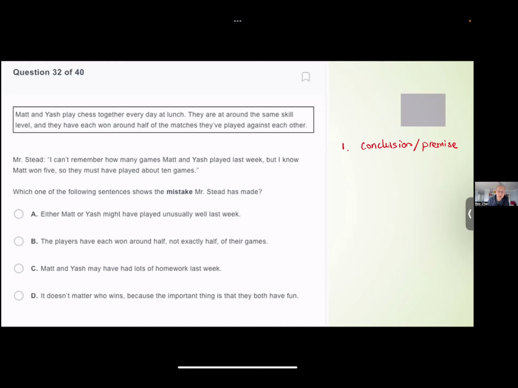So if we look at this question, Matt and Yash play chess together every day at lunch. They are at the same skill level, so they play roughly equally, right? When they played each other, they won around half of the games. Yeah, because they are on the same level. So far, there is nothing we can clearly see that the arguer wants to convince us to believe, right? So when we keep reading, we'll find the conclusion.